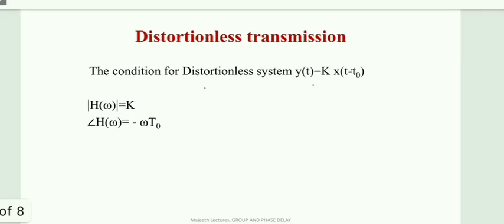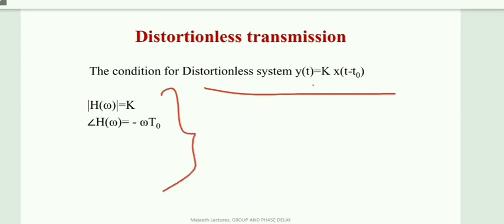A channel or transmission system should satisfy y of t is equal to k into x of t minus t naught in the time domain, or in the frequency domain, modulus of h of omega is equal to k. H of omega is the frequency response, and its modulus is the magnitude response. So the magnitude response is equal to k. We know that k is a constant, so the magnitude response should be constant for any distortionless transmission.